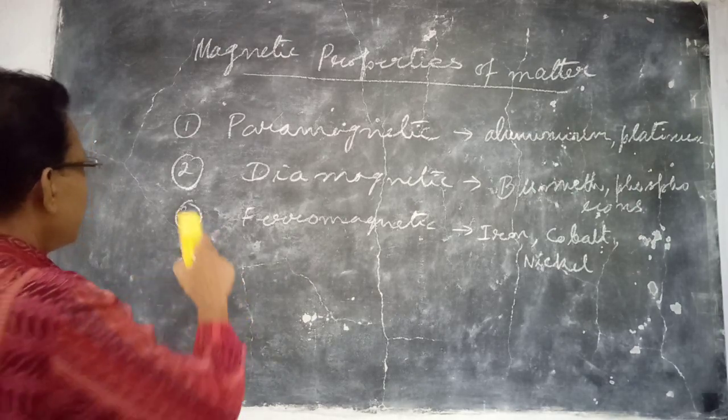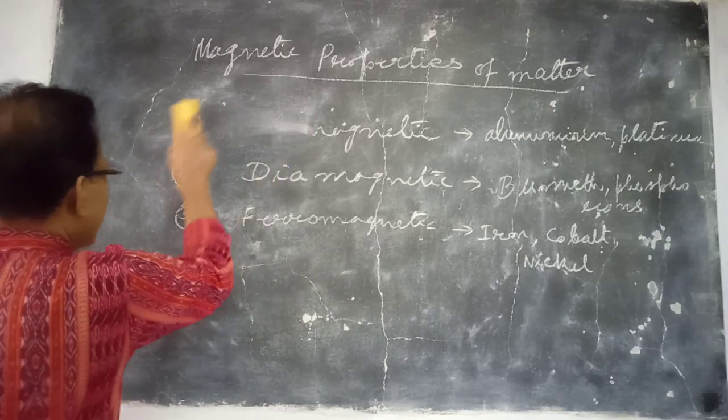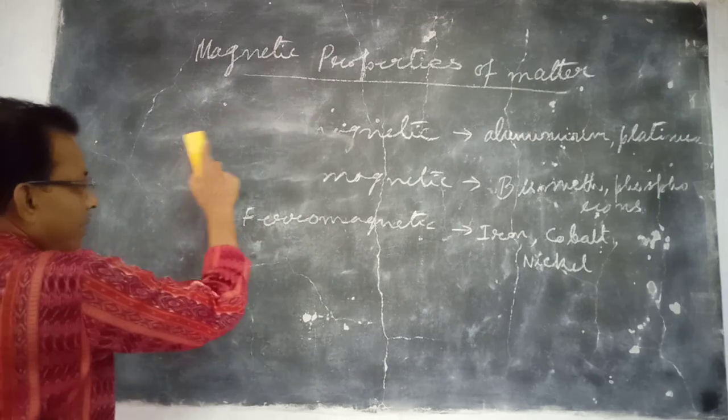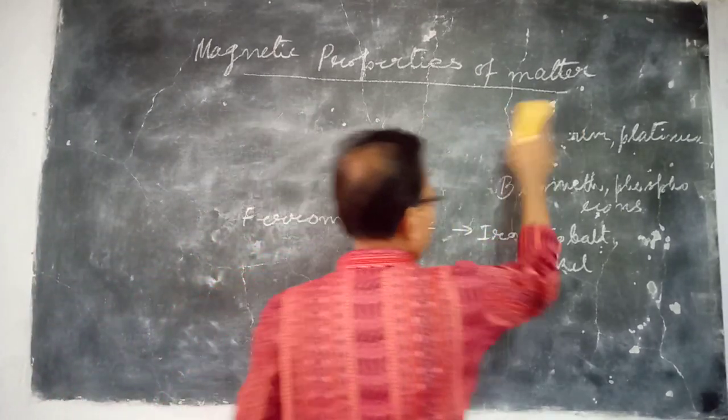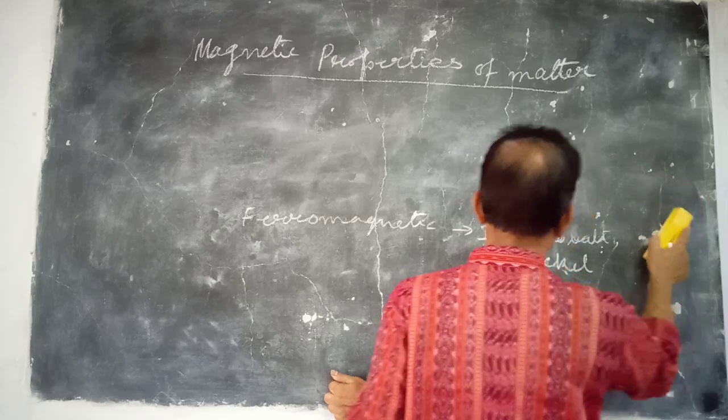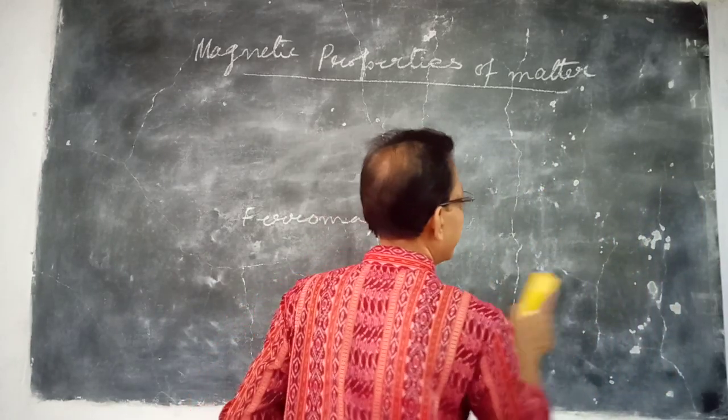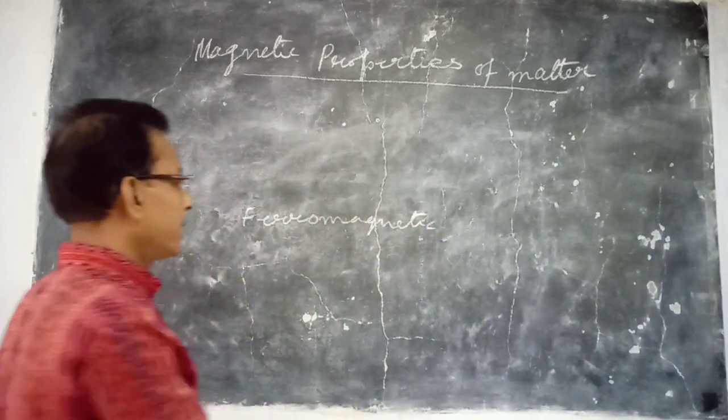The susceptibility is a positive value for the ferromagnetic material, and permeability is very high. That's why strong magnetization is produced in iron, cobalt, and nickel due to strong permeability.